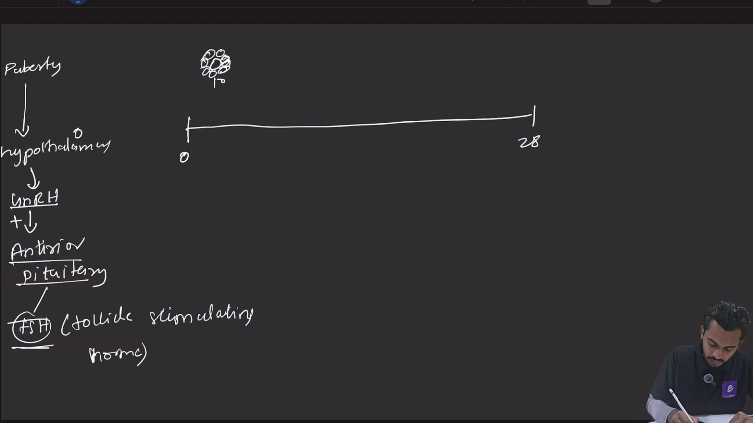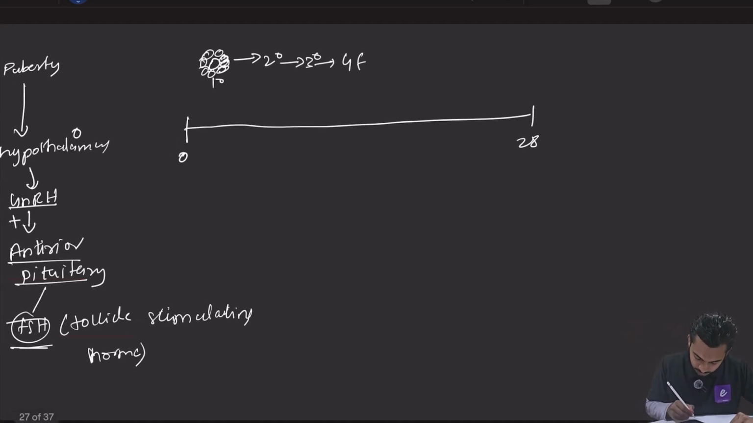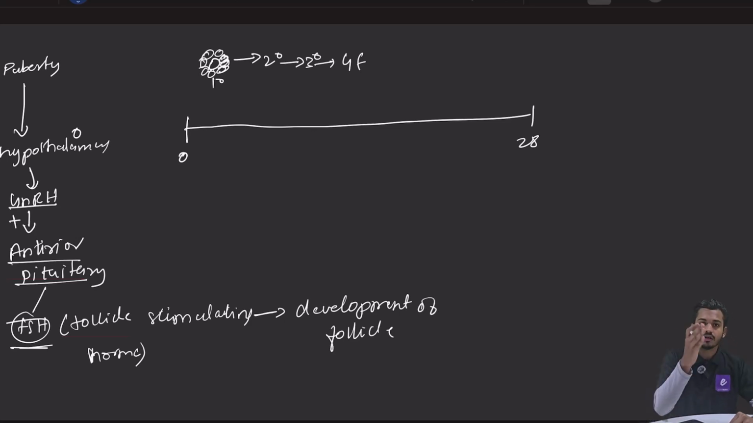When it stimulates the follicle, the primary follicle will develop to secondary follicle. Secondary follicle will develop to tertiary follicle. Then it will develop to Graafian follicle. So पहला काम FSH क्या करता है दोस्तों? FSH will stimulate the follicles, which will lead to development of follicles. From primary follicle, it will become secondary, from secondary to tertiary, and from tertiary to Graafian follicle.